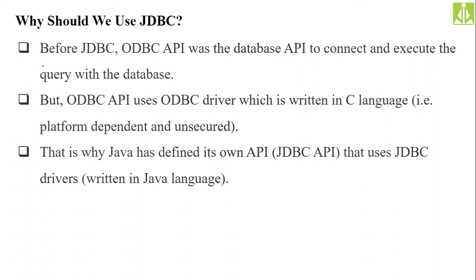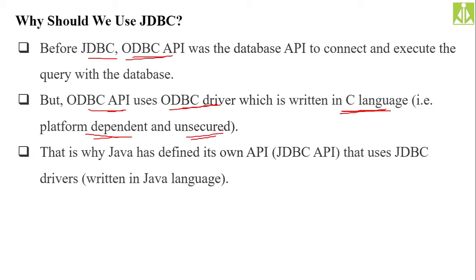Before we used JDBC, there was the ODBC API, the Open Database Connectivity API, to connect and execute queries with the database. This ODBC API uses the ODBC driver, which is written in C language. The problem with this ODBC driver is that because it is written in C language, it is platform dependent, and moreover it is unsecured.